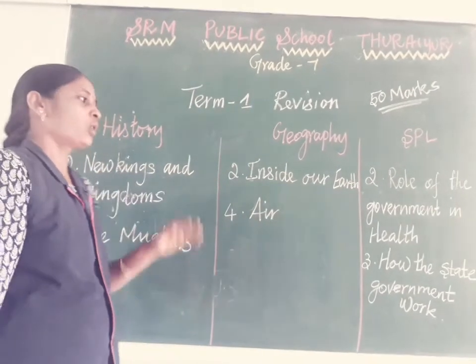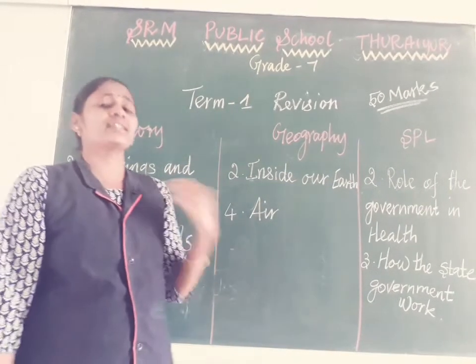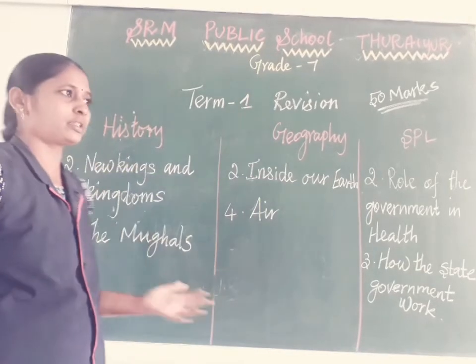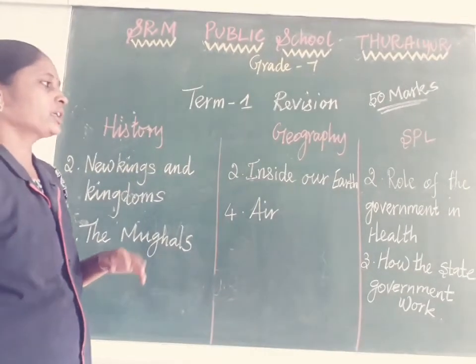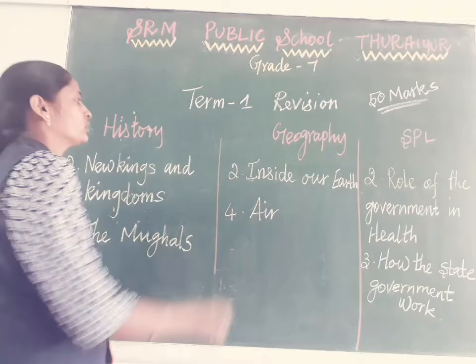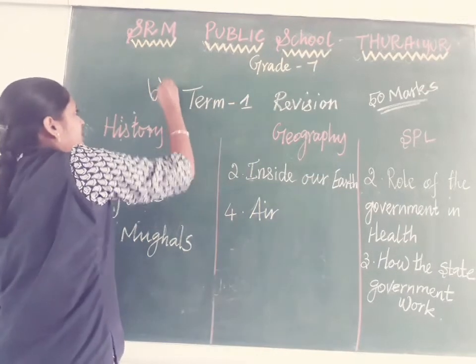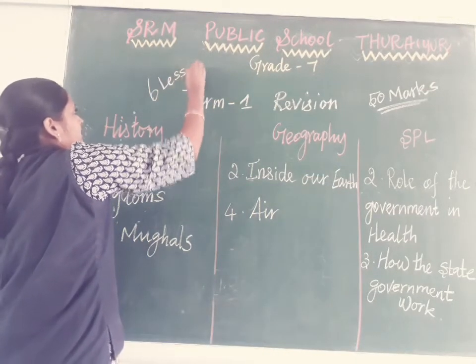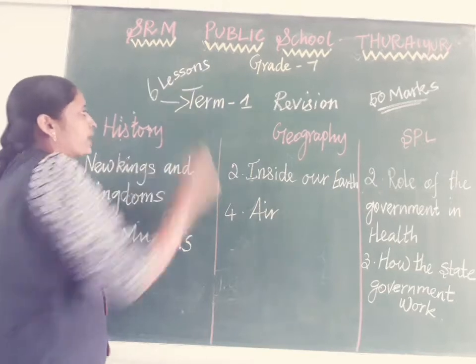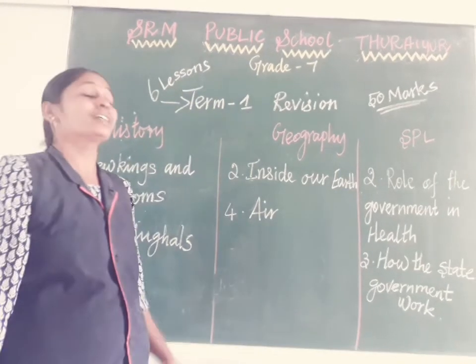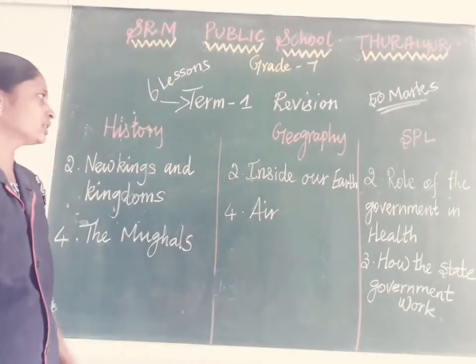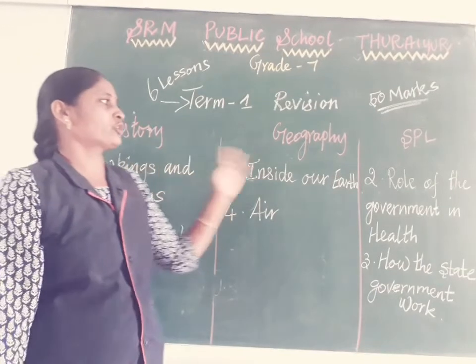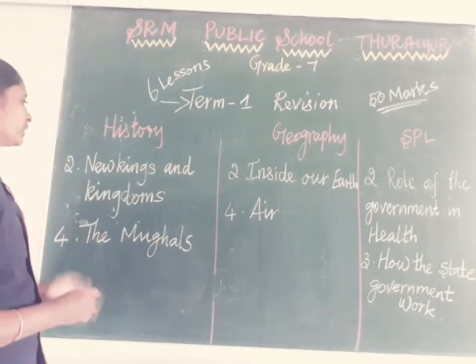Particularly in SS, how many lessons do you have to read for the term 1 exam? Totally 6 lessons: history, geography and SPL.